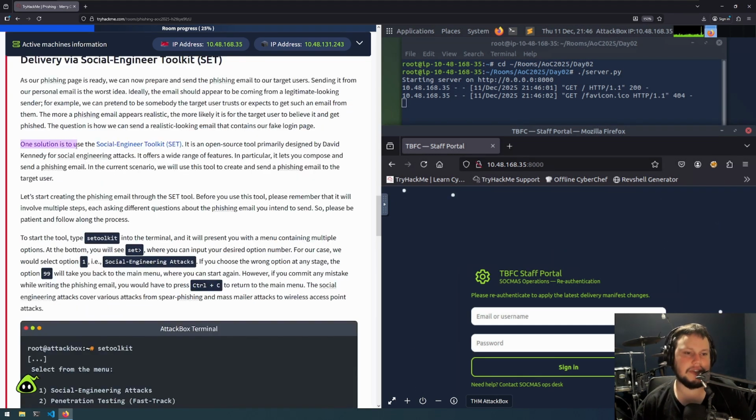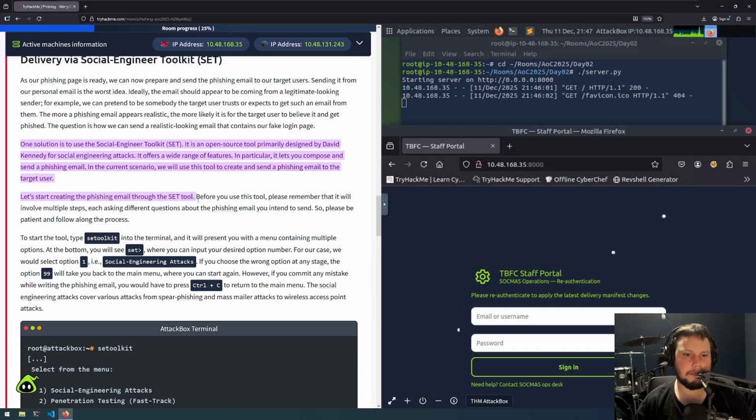So one solution is to use the Social Engineer Toolkit, which is an open source tool primarily designed by David Kennedy for social engineering attacks. It offers a wide range of features. In particular, it lets you compose and send a phishing email. In the current scenario, we'll use this tool to create and send a phishing email to the target user. Let's start creating the phishing email through the SET tool.